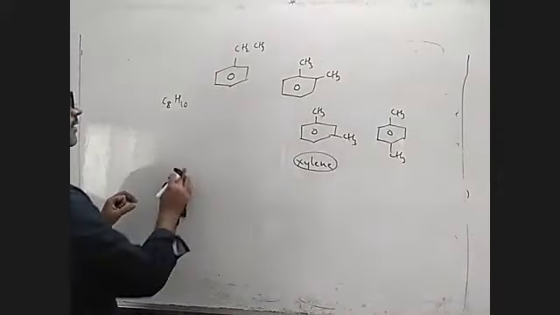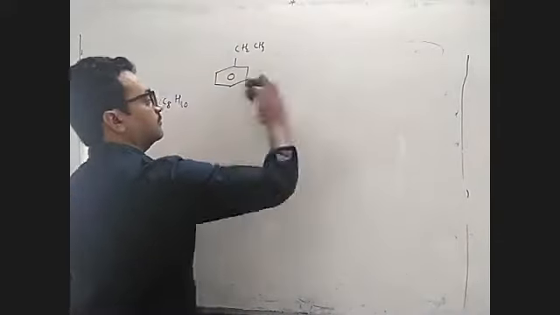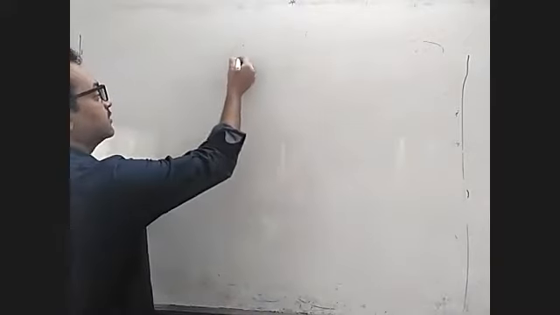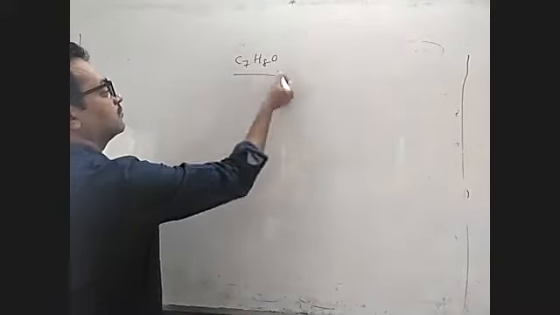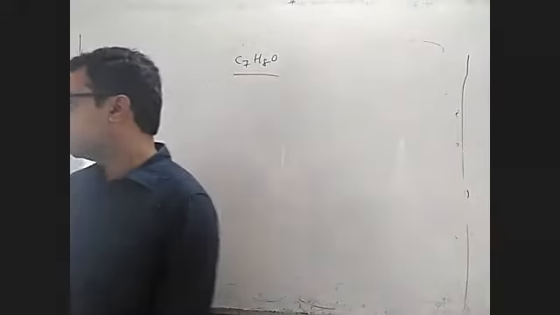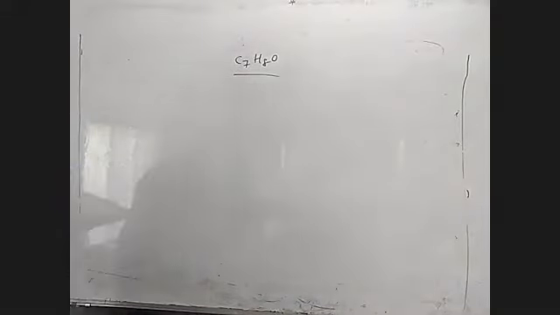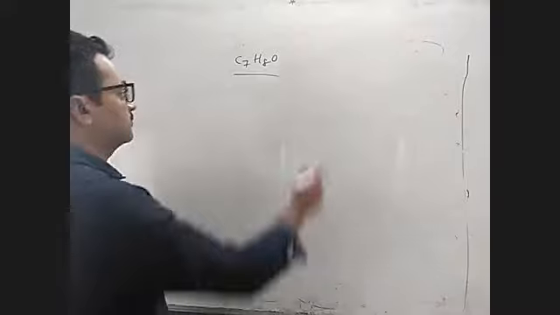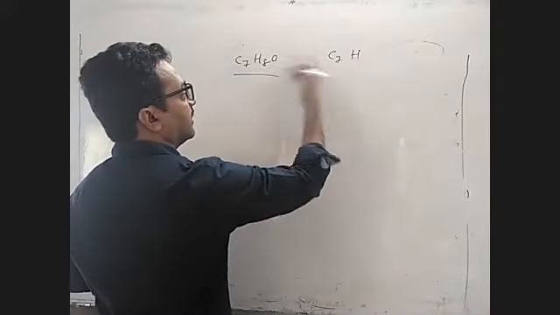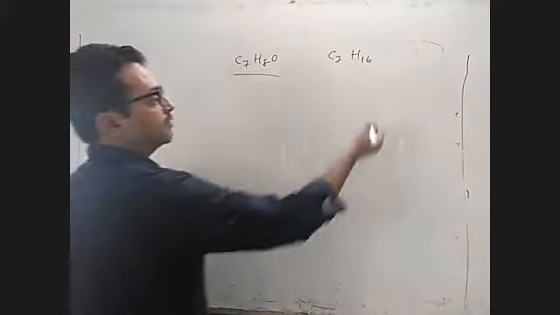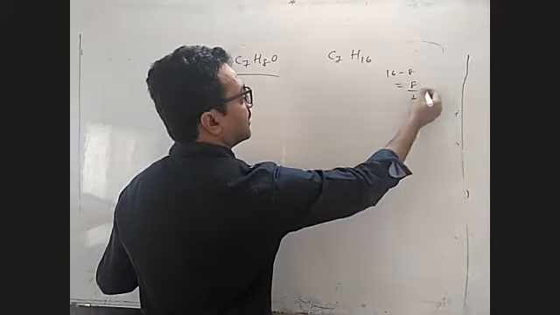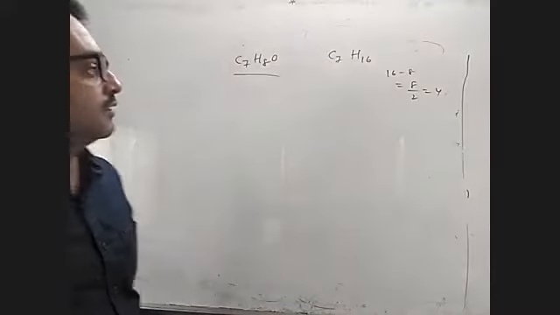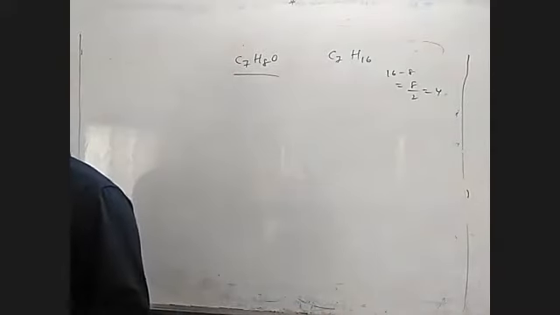Okay, so like that, if you take one more formula, C7H8O. What is the double bond equivalence for that? Yes, 4, because for C7 you have to take 16, so 16 minus 8 is 8, by 2 is 4. That's it. Don't count oxygen.